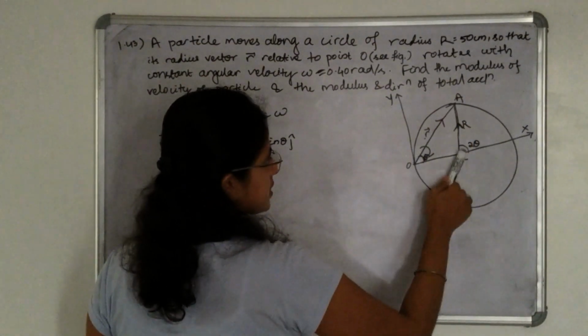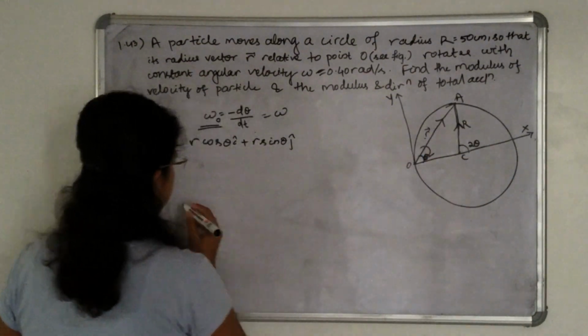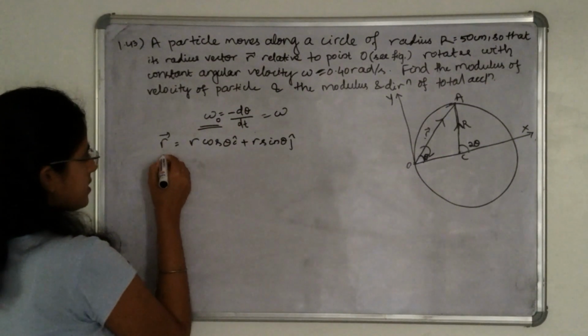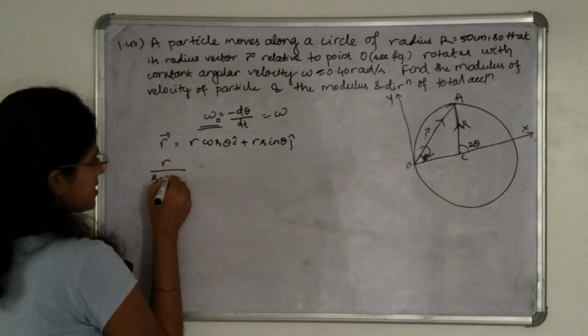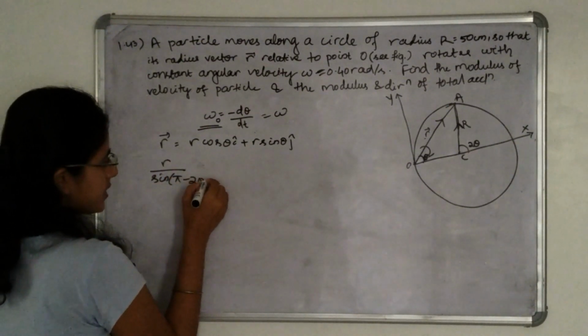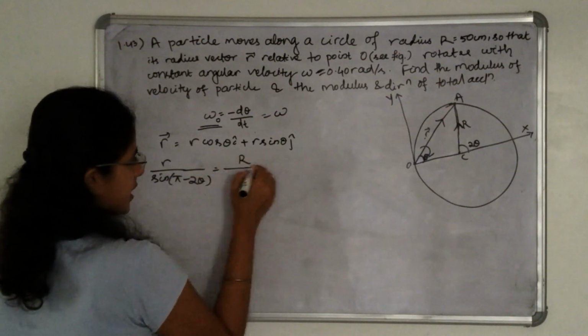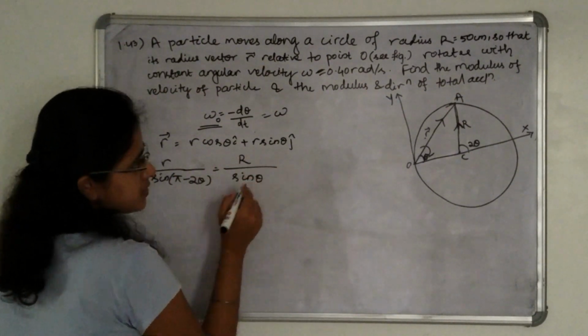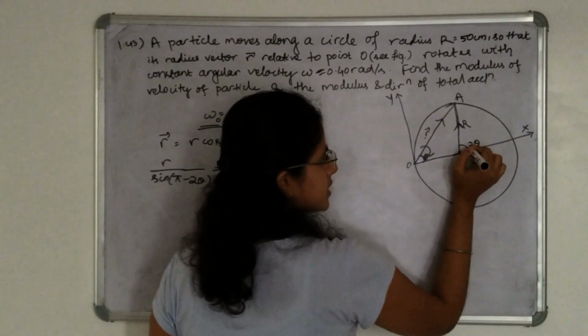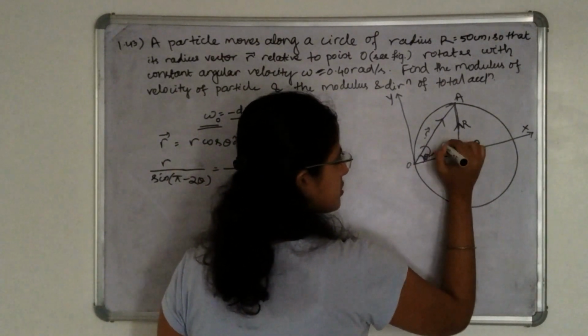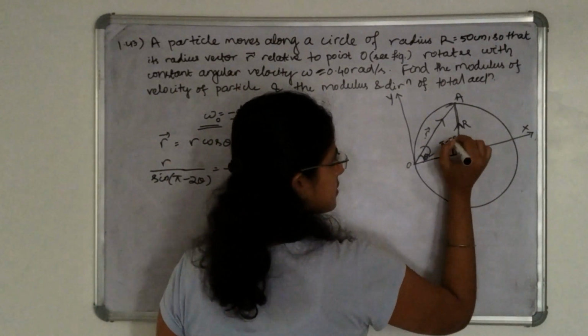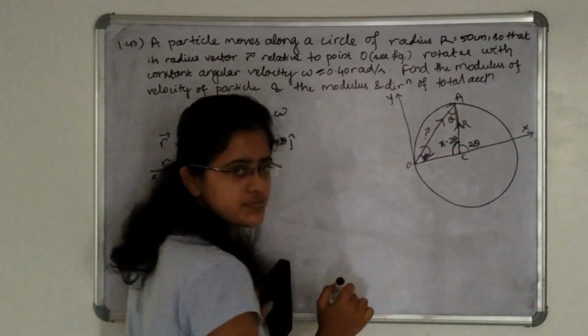From the geometry of this triangle OAC, we can write r divided by sin(pi minus 2 theta) is equal to radius divided by sin theta. This is r, this is 2 theta. That means this angle is pi minus 2 theta, and this angle is theta.